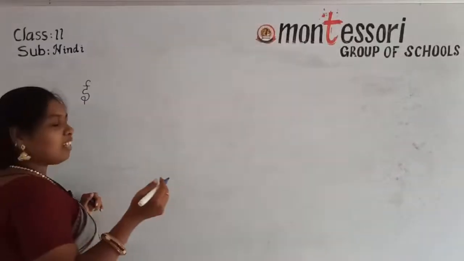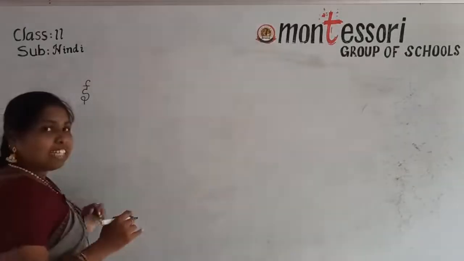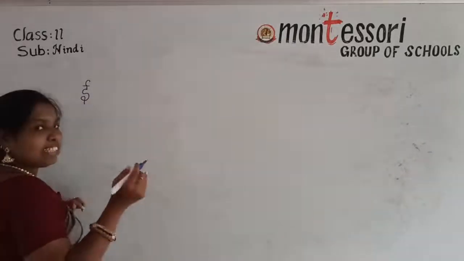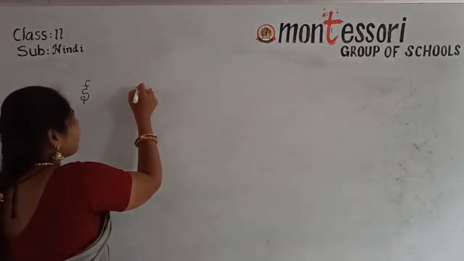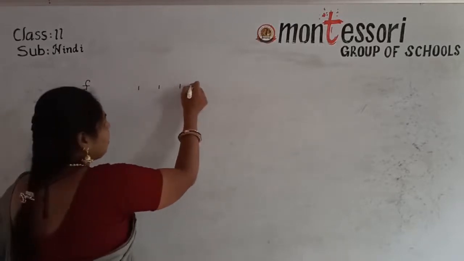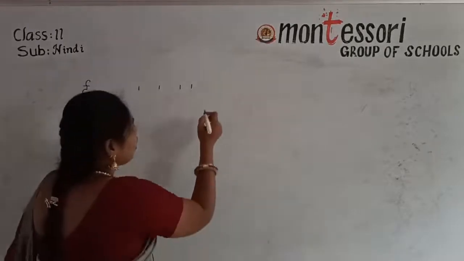Take out your rough book first. See this one. If you are writing in double rule or a white book or whatever it is, first draw the line like this, small lines. Understand children? Then afterwards you have to practice.